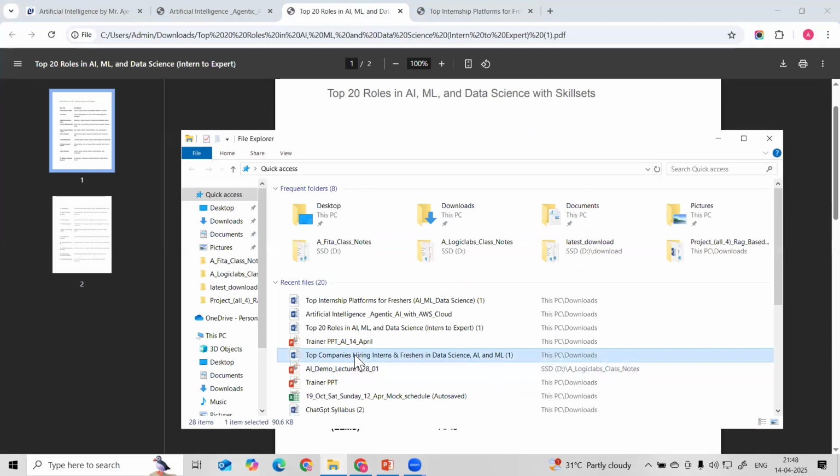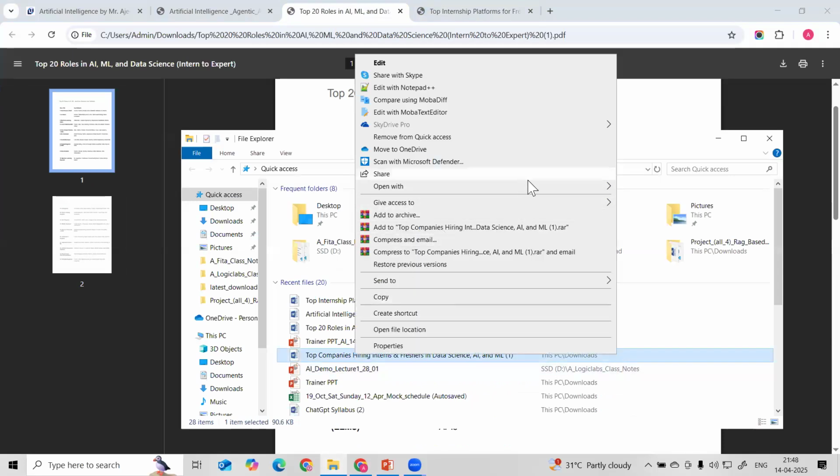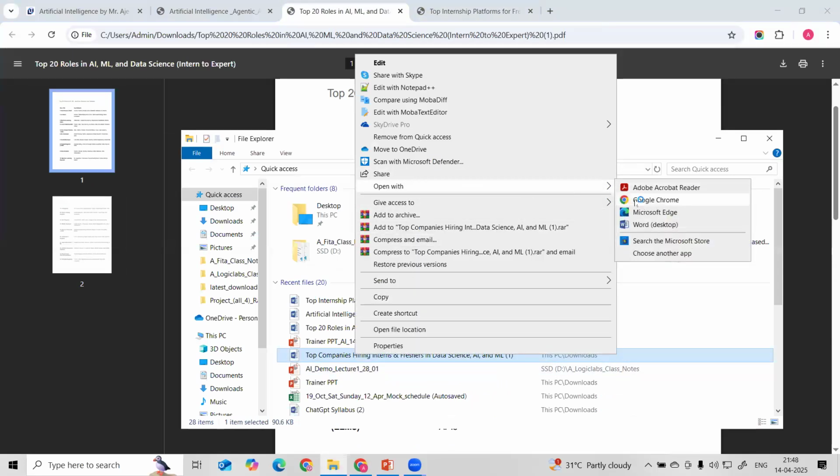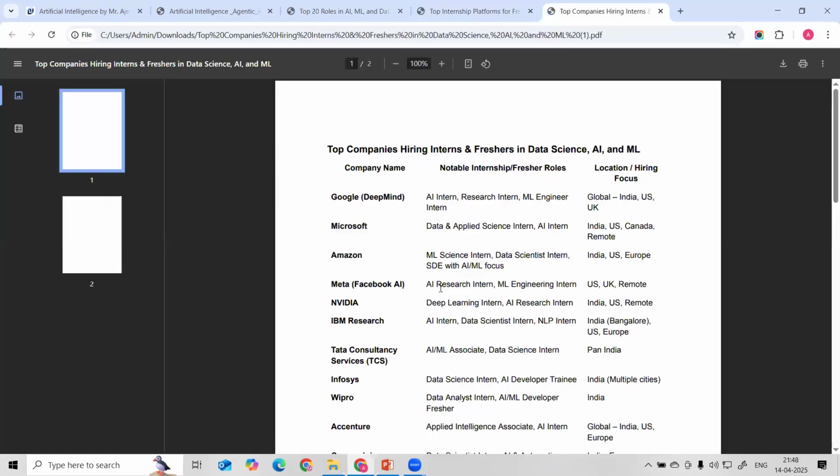Okay, you can see these are the top companies, guys. Which company can we target? These are some of the top companies. Google DeepMind is a notable internship option for freshers. You can see AI intern, research intern, and ML engineer roles globally, in the UK, US, and India. They are hiring for AI interns.